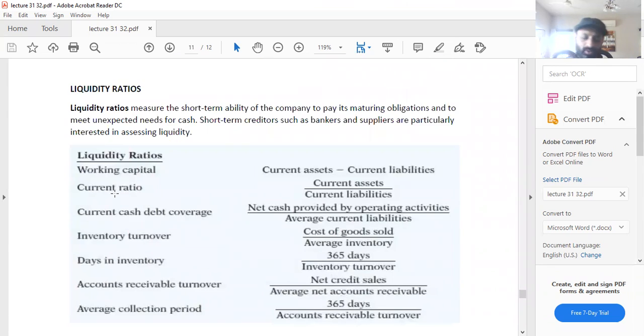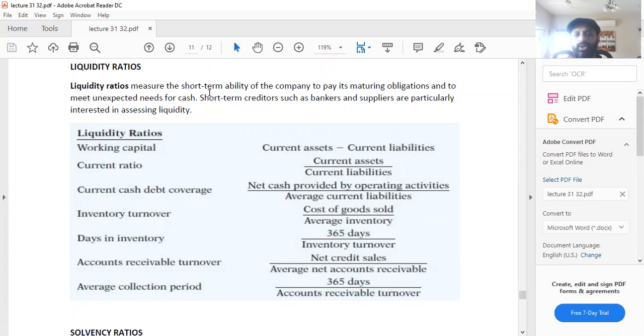Now we come to the ratios. We have done different ratios. We did short-term and long-term debt paying ability, profitability, liquidity. We did all the ratios. Now we'll do a quick recap of what we have done in this syllabus.